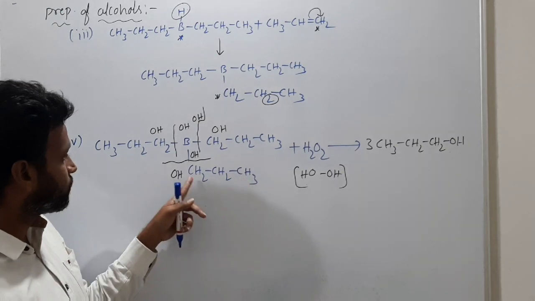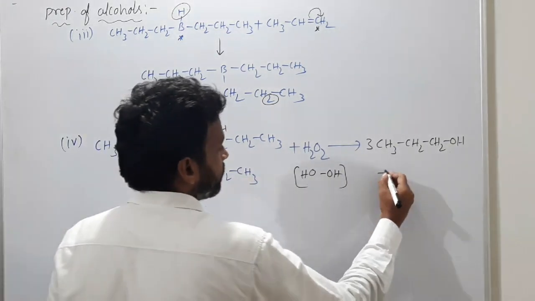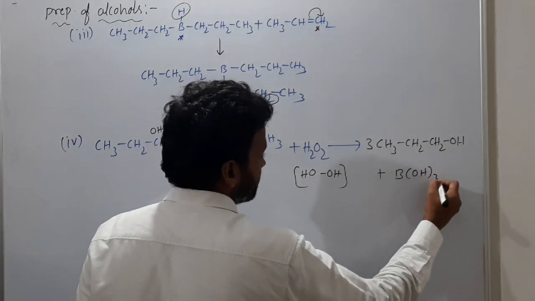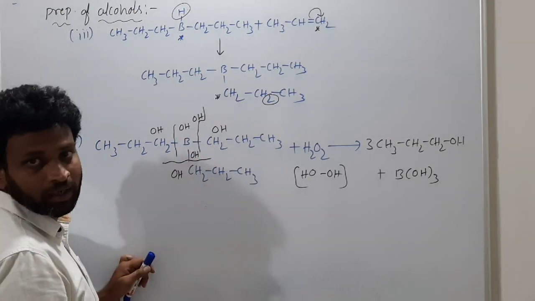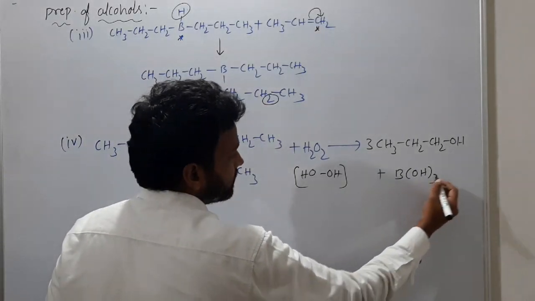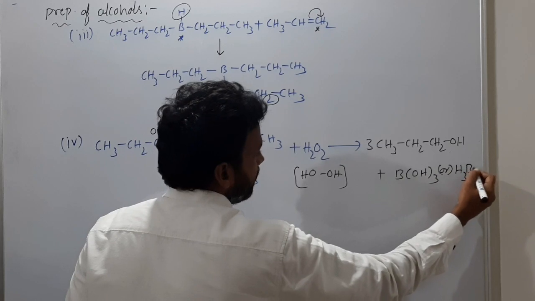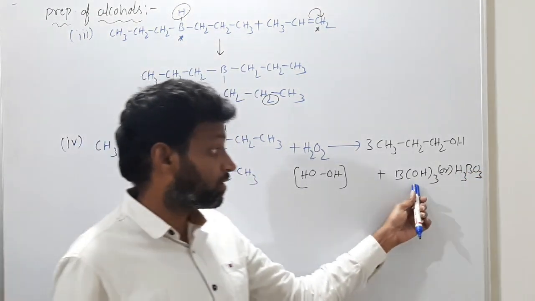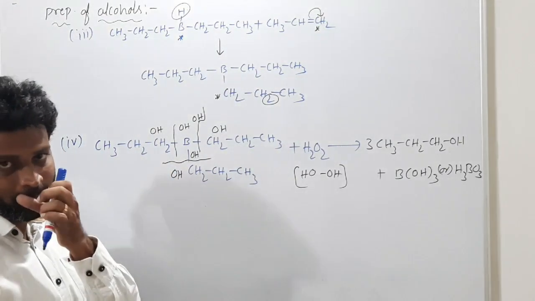So 3 moles of alcohol you have, and along with that you have B(OH) thrice, because 3 OH groups were added on boron. Correct? Or else you can call it H3BO3, boric acid. Sometimes they will ask what the byproduct is also. So it is very, very important for you.